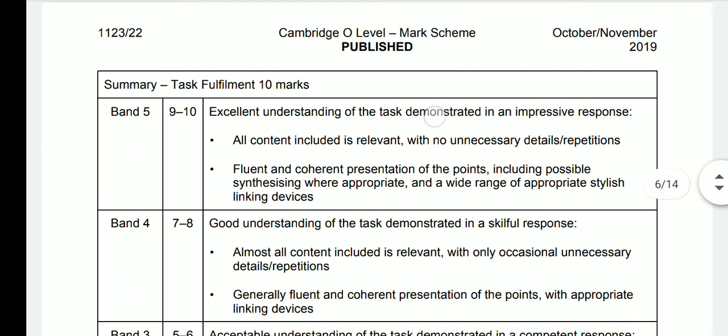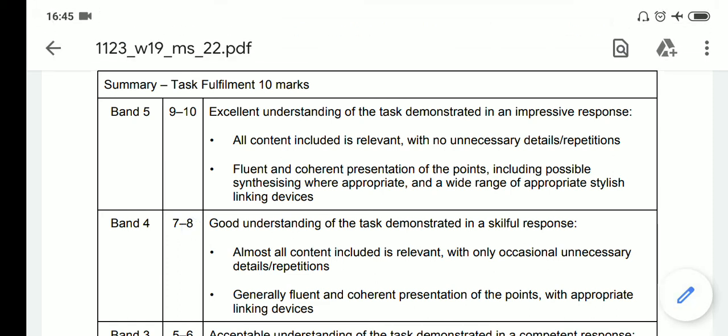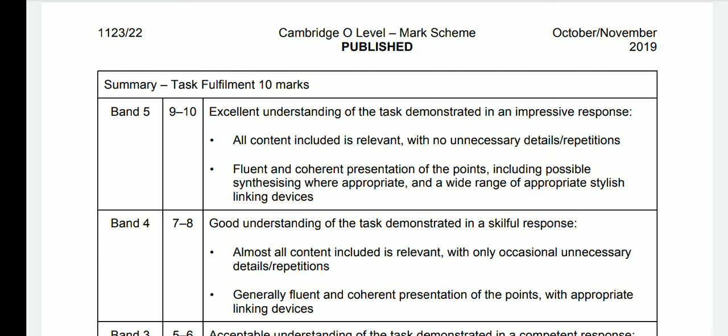So you will write the summary, and now see this. I want to share this with you. This is very important. Task fulfillment, 10 marks, summary writing. This is band 5. Band 5 is the highest band where you get 9 to 10 marks. Band 4 is the second rank where you get 7 to 8. If you fall in 9 to 10, this is a definite A star, right? So if you want to get an A star, you need to take into account these two expectations of the examiner that he has discussed in the marking scheme.